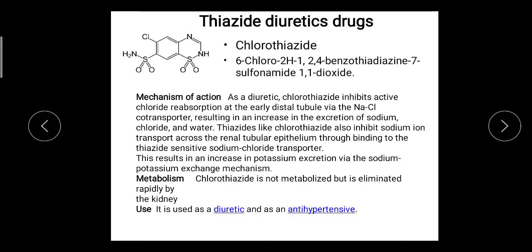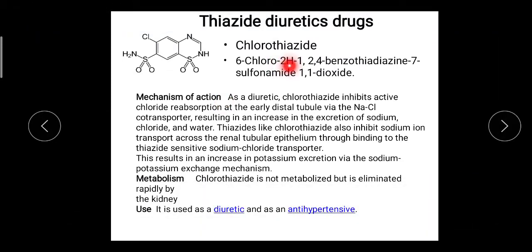Now 1, 2, 4 indicates the positions of sulfur and the two nitrogens. At position one it is always sulfur, second 1, 2 and 4. So the ring is 1,2,4-benzothiazide, and on this ring there are different substitutions. The first substitution is 6-chloro. The chlorine group is present at the 6th position.